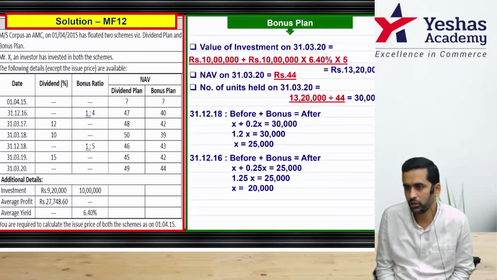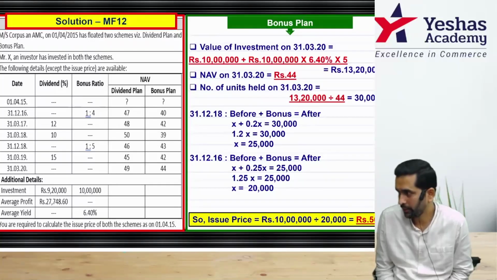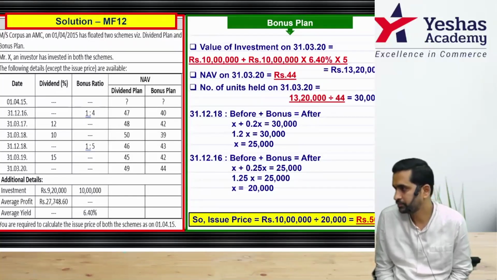So this was the starting point. On that he got bonus twice. So finally issue price will be, as per the question, he invested 10 lakh rupee, and as per your calculation he purchased 20,000 units, so he should have bought it at 50 rupee rate.